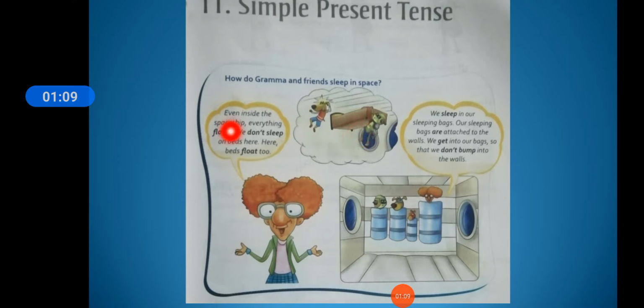So, even inside the spaceship everything floats. Everything is floating here. We don't sleep on beds here; beds float too. Here you can see present tense is used: everything floats, don't sleep, and float. Beds float. So these words are used in simple present tense.